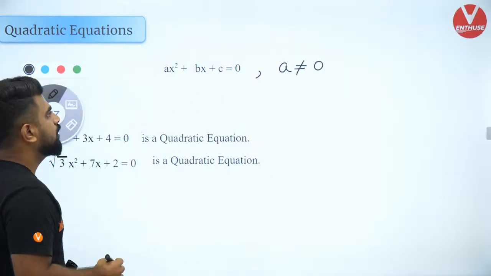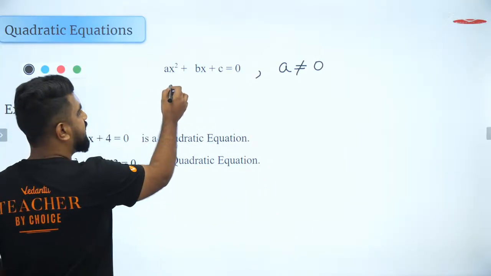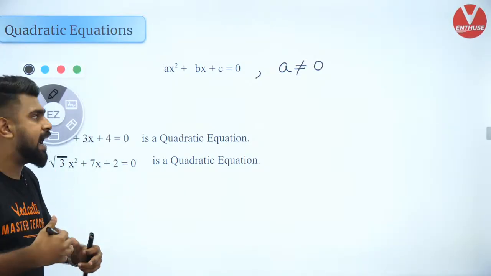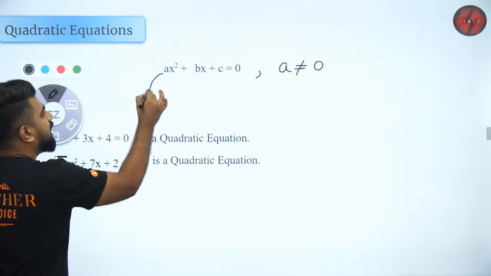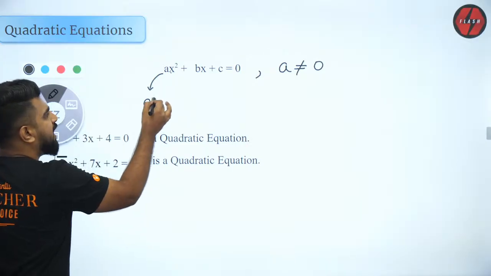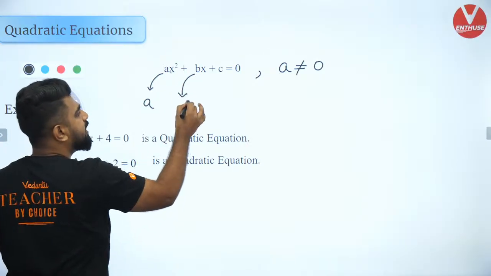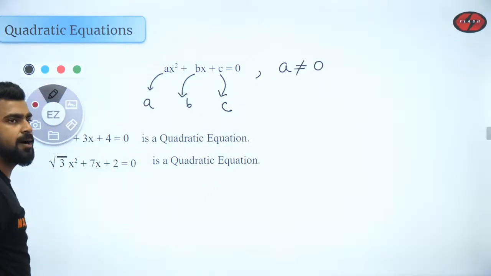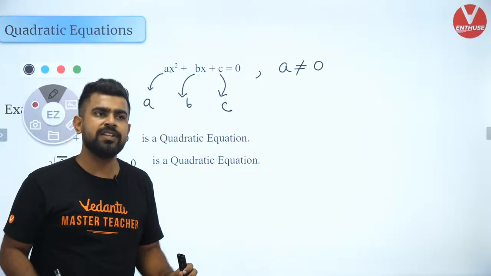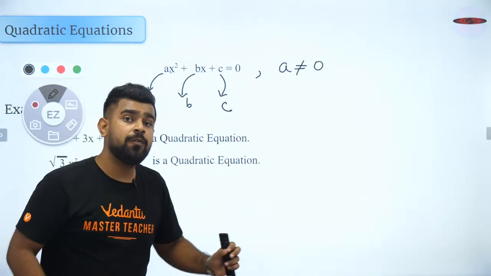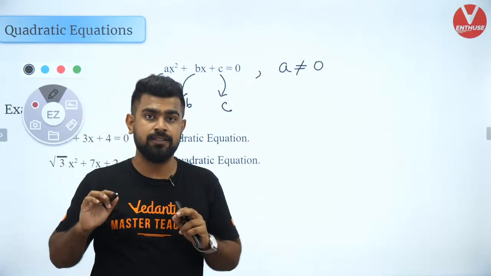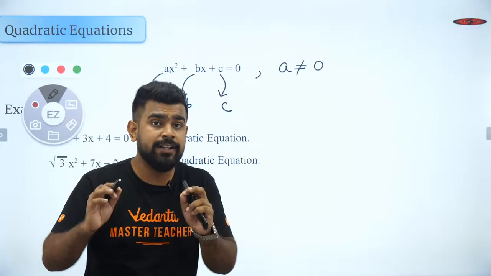Okay? So now, if you have a quadratic, then what can we infer from all that? We can say that a is the coefficient of x², b is the coefficient of x, and c is called a constant term. Are you all clear with this? Now through this we can get a lot of information, and I'm going to show that to you in today's class.